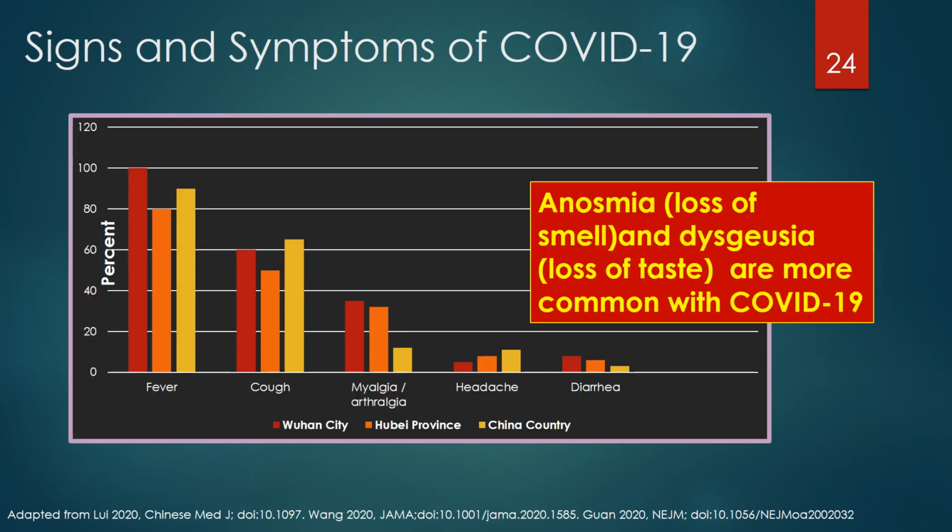This is a graph of signs and symptoms of COVID-19 patients from China. Fever was the most common symptom, followed by cough, myalgia, arthralgia, headache, and diarrhea. Though there is no set of signs or symptoms that can reliably discriminate COVID-19 from other viruses, anosmia or loss of smell and dysgeusia or loss of taste are more common in COVID-19.